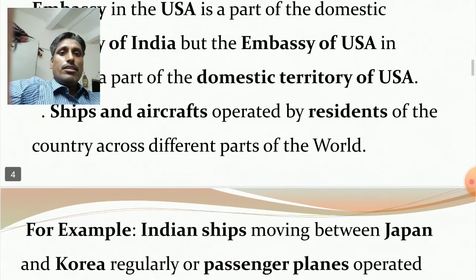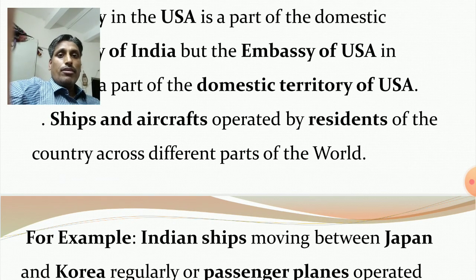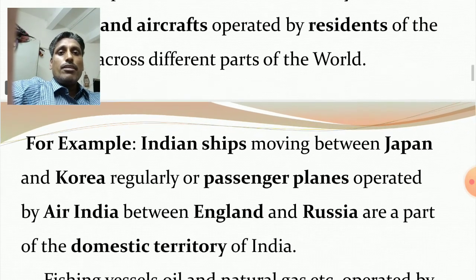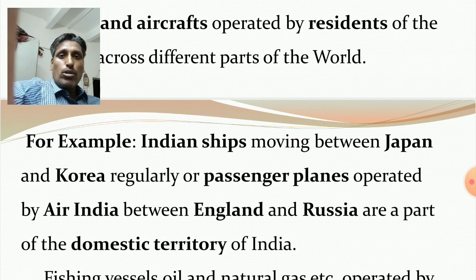Again, ships and aircraft operated by residents of the country across different parts of the world. For example, Indian ships moving between Japan and Korea regularly. So this area belongs to the domestic territory of India.